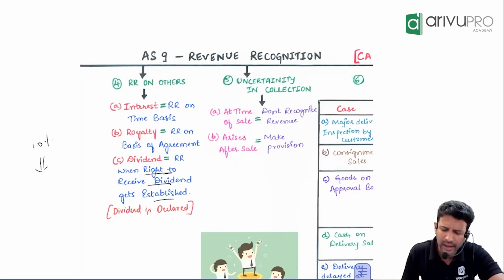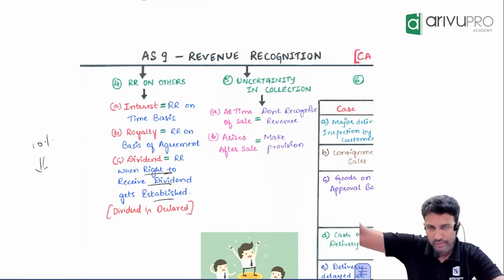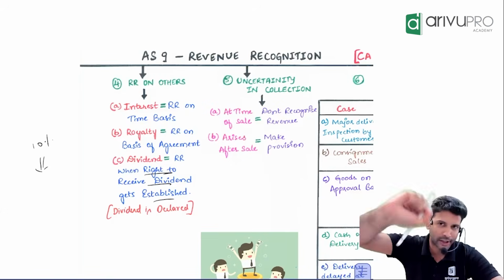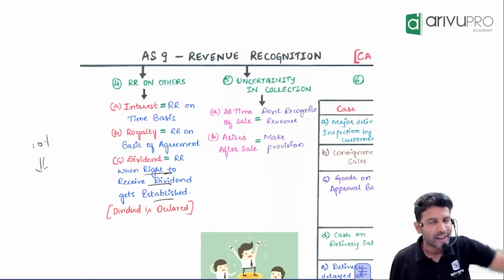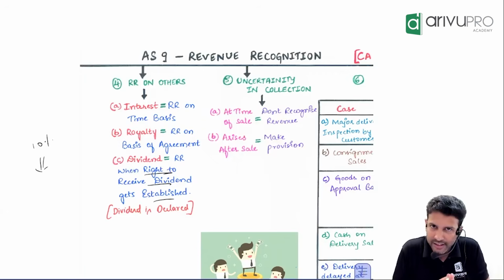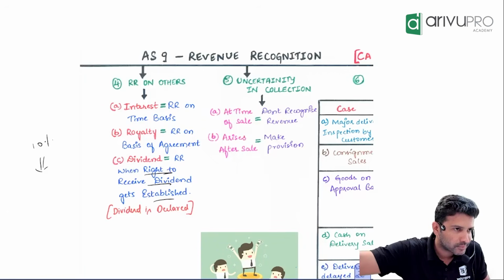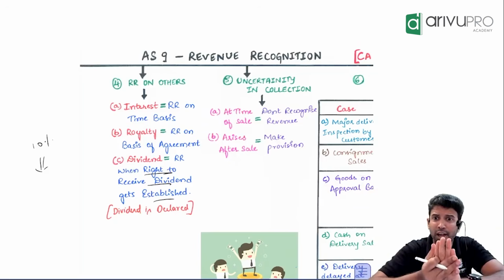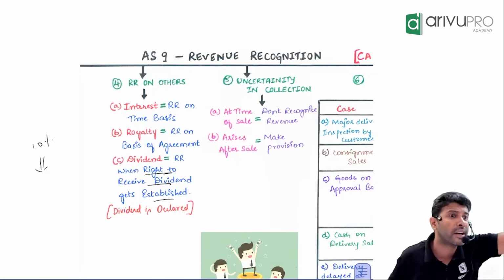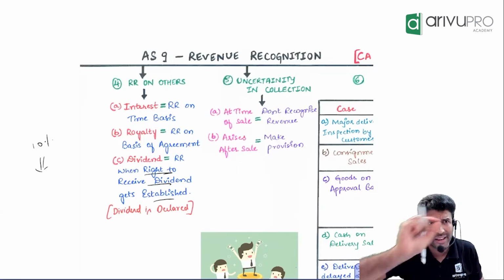Royalty. Royalty means, suppose I wrote a book, how to clear the CA examination with rank. I may have technical expertise to fill the content, I may write a book, correct? But do I have expertise in binding, marketing, publishing, printing, all this? No, right? That is not my business. Authors will write the book.